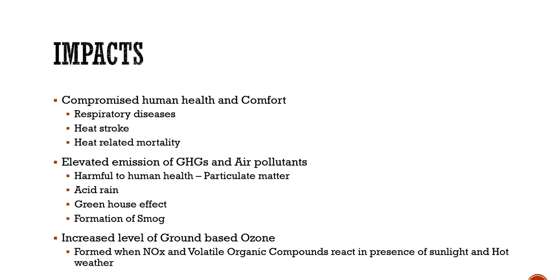All of these kind of contribute to greenhouse gases, right? And we know that greenhouse gases additionally absorb more heat radiation.